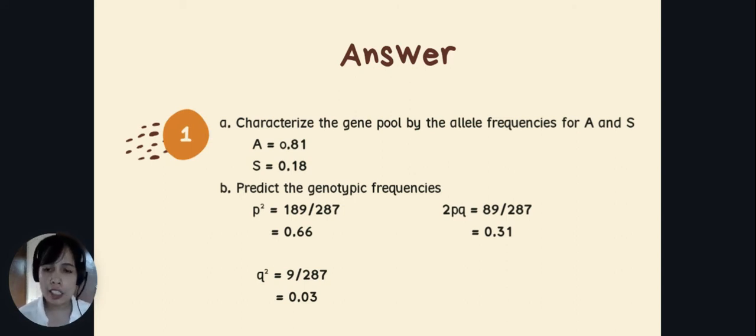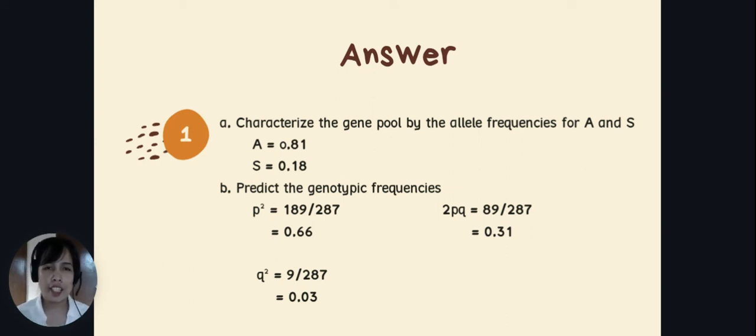Okay, now to solve for the allele frequencies, you need only to square root the values for the p squared and q squared. Since p squared is for the homozygous A, therefore the p is A. So if you square root the answer of 0.66, your answer would be 0.81. And for the a, so square root of q squared, that is square root of 0.03, the answer is 0.18. So, do we have the same answers?